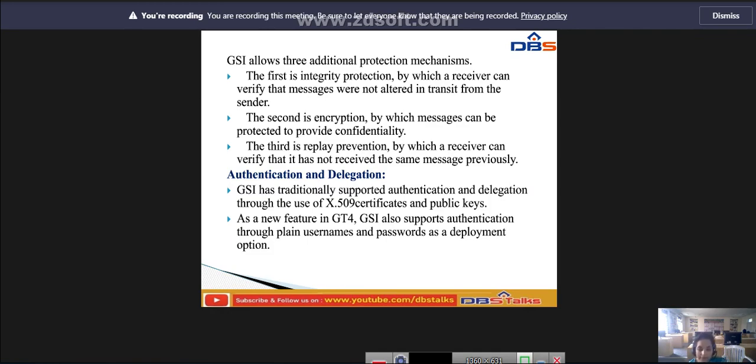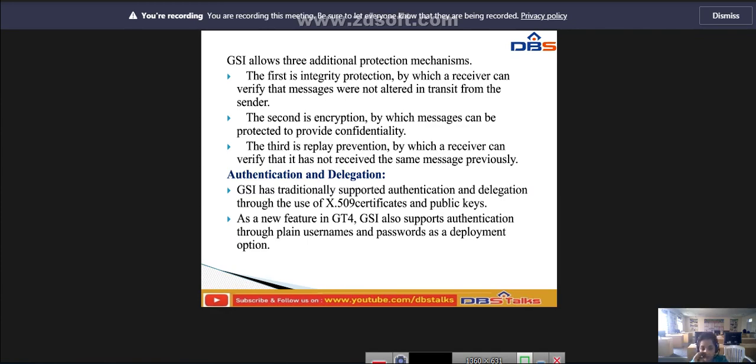Next, authentication and delegation. What is meant by authentication? GSI has traditionally supported authentication and delegation through the use of X.509 certificates and public keys. As a new feature in GT4, GSI also supports authentication through plain usernames and passwords as a deployment option.